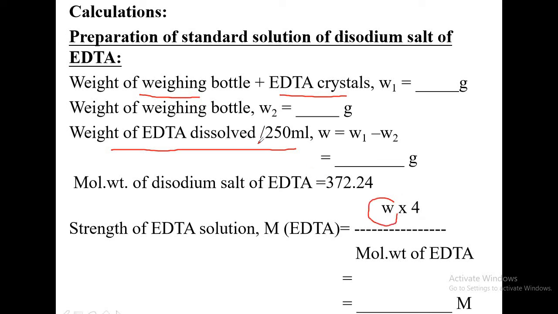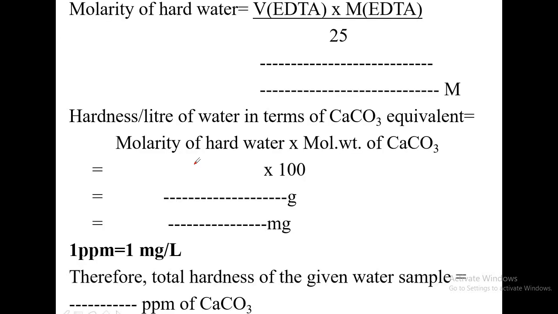That is because this is the weight per 250 ml, and the strength has to be calculated, so the weight per liter has to be found out. In 250 ml, W gram is dissolved, so you have to find out how much is dissolved in 1000 ml. That is equivalent to multiplying the weight by 4. Then the molecular weight of EDTA is 372.4. You find out the molarity of the EDTA solution.